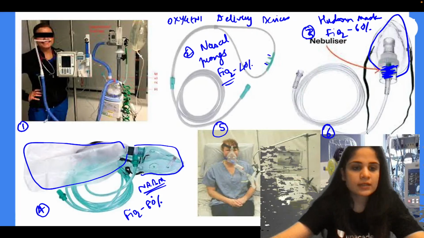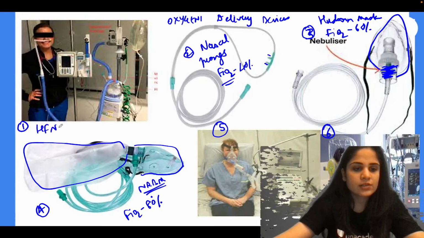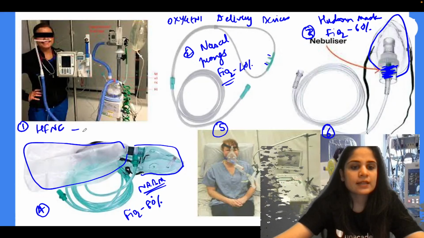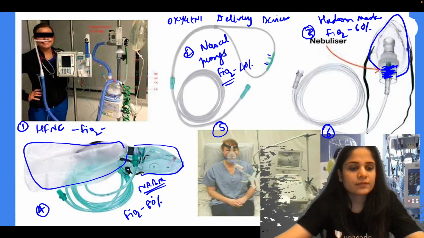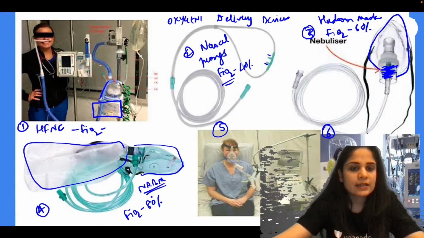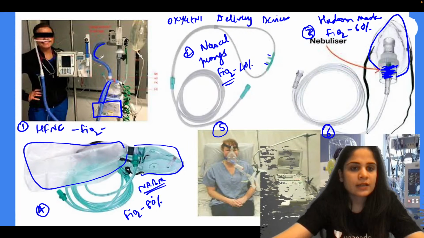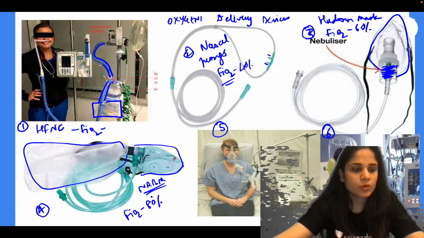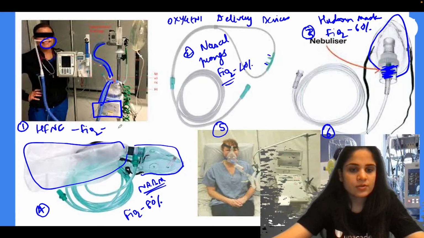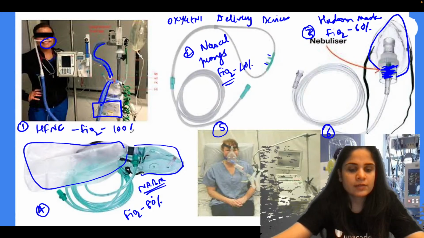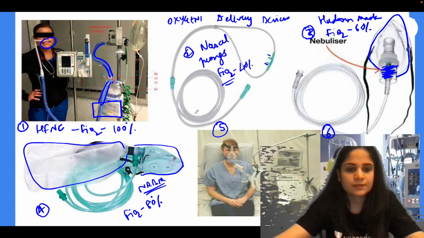So the first picture that we see over here is nothing but HFNC, high flow nasal cannula. How much is the FiO2 given with high flow nasal cannula? And what are the parts of the high flow nasal cannula? You can see it has a humidifier. It has all these tubes that are coming from here. It is filling it with oxygen, humidifying the oxygen, warming the oxygen, and then giving it to the patient through the nose. Okay. So high flow nasal cannula gives FiO2 of 100%.